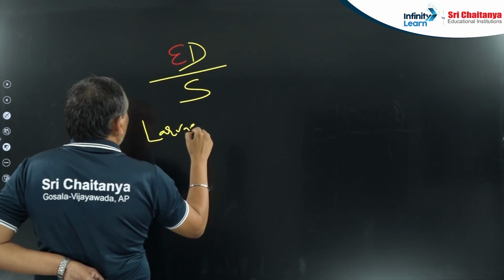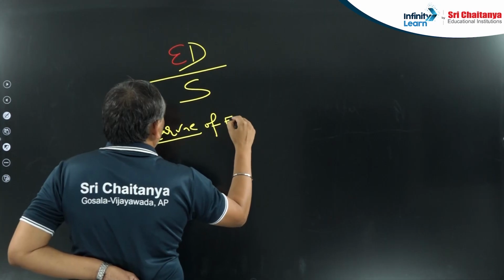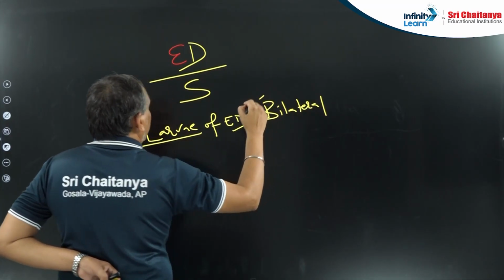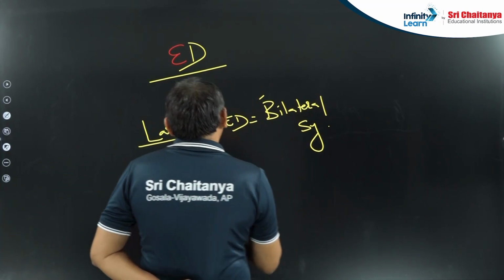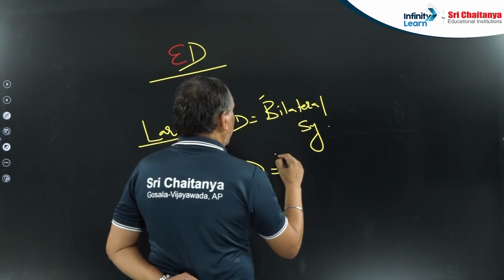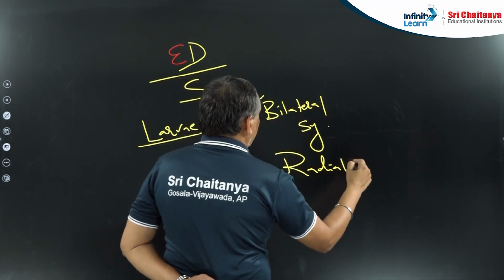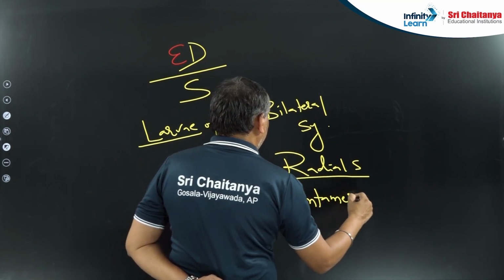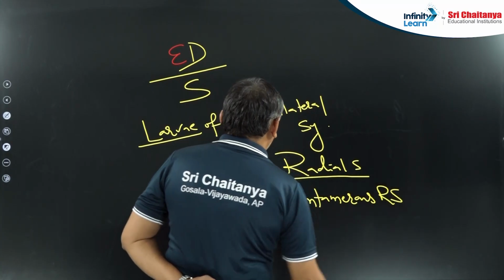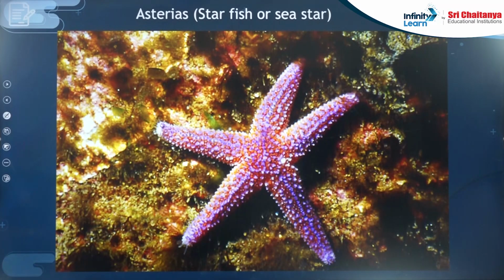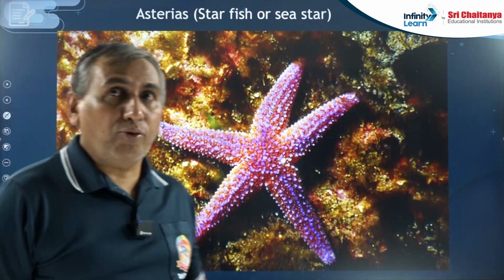Larvae of Echinodermata have bilateral symmetry. Very important for NEET. Adult Echinodermata have radial symmetry, pentamerous radial symmetry. Pentamerous means divided into two equal halves in how many planes? 5 planes.